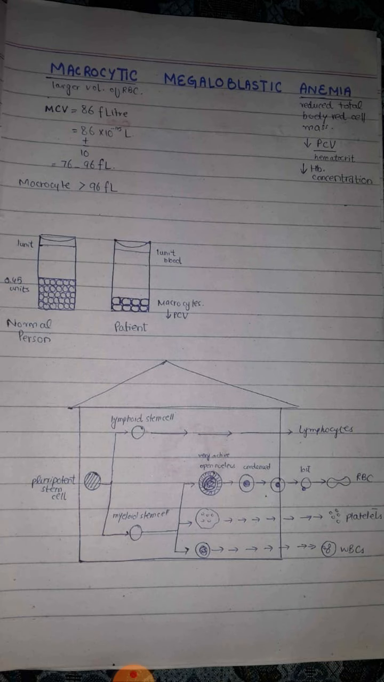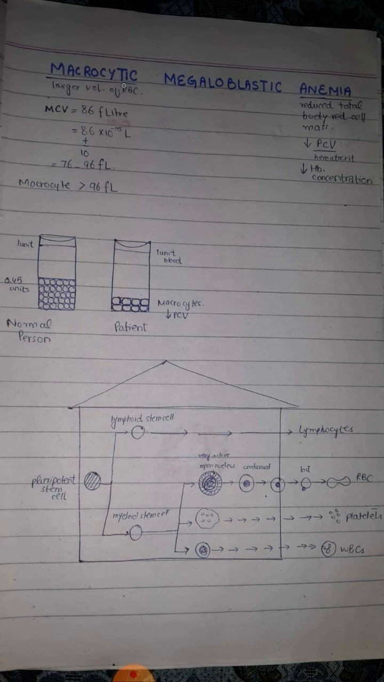The word cyte is used for the mature cells and the word blast is used for immature cells. So the word macrocyte means that the mature cells which are present in the peripheral blood are larger in size as compared to normal. And the word megaloblast means that the immature cells, for example, proerythroblasts or erythroblasts which are present in the bone marrow are larger than the normal size. And the word anemia means decrease in the total red cell mass.